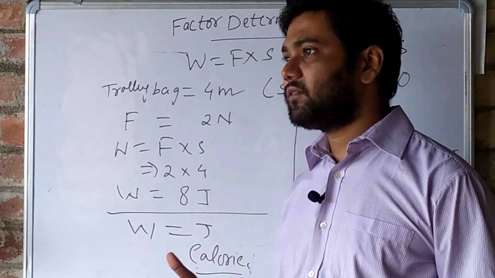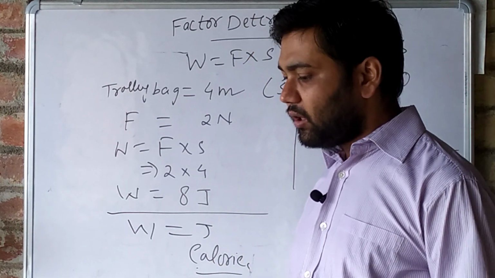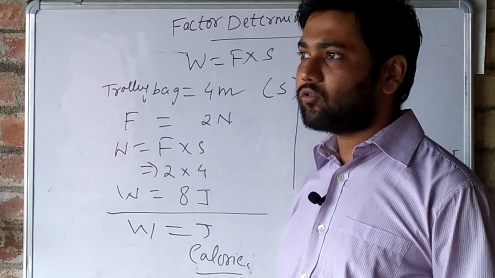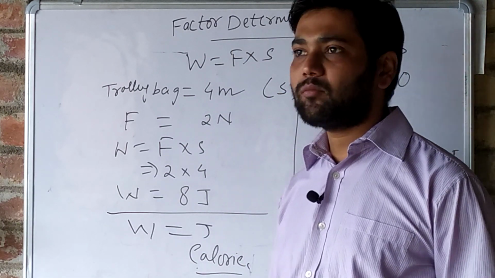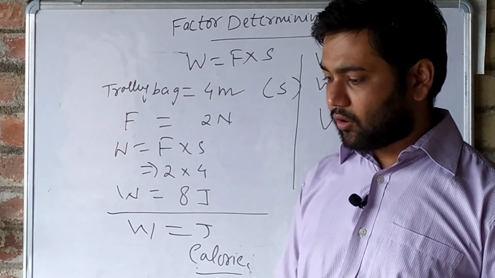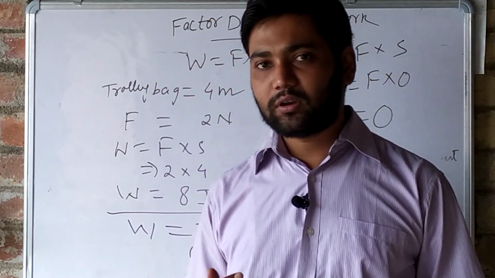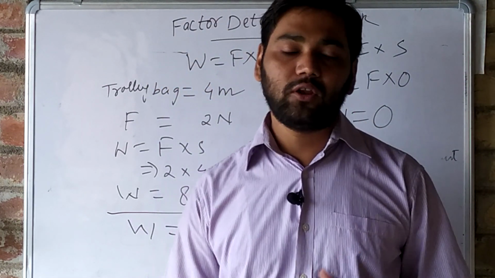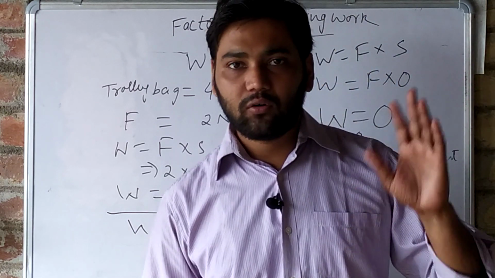This is the definition given in your book. So this is the previous unit. 1 kilocalorie equals 1000 calories. That is written in the book already. So calorie is the older unit which was used in the old time.